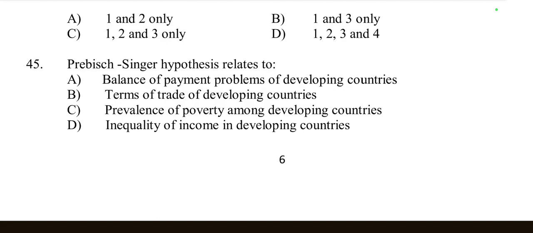According to the Prebisch-Singer hypothesis, the terms of trade for developing countries tend to deteriorate over time relative to developed countries, meaning that the prices of primary commodities that developing countries export decline relative to the prices of manufactured goods they import. So according to this statement, option B is the right option: the Prebisch-Singer hypothesis relates to the terms of trade of developing countries.